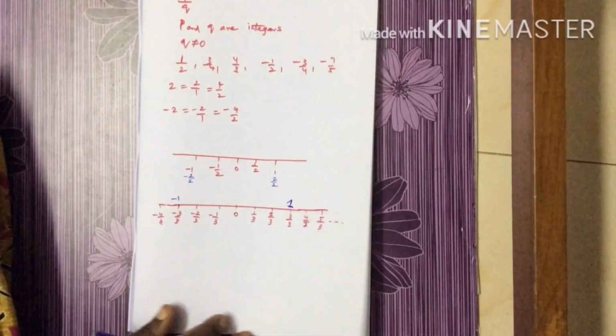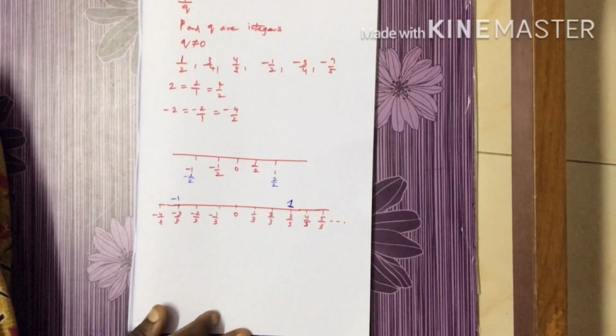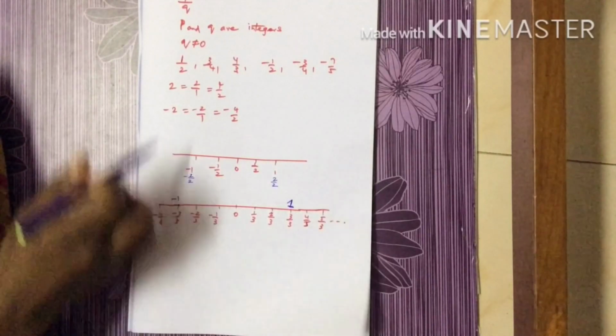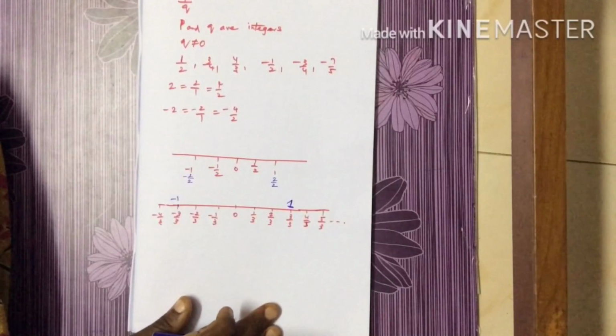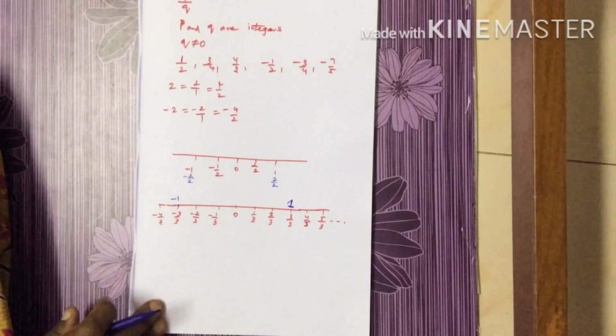And the next is rational numbers. Any integers, if represented in the form of p by q, are called rational numbers. The denominator should not be equal to 0.